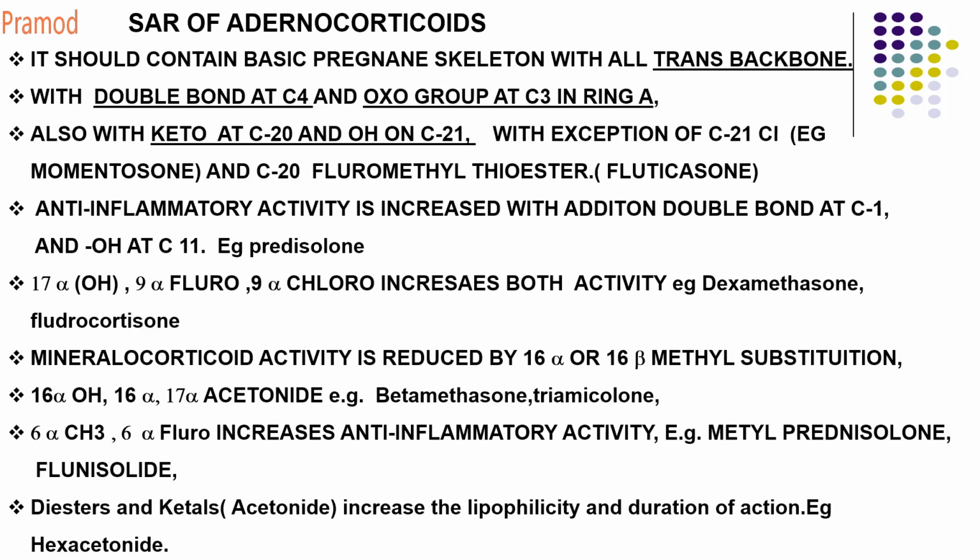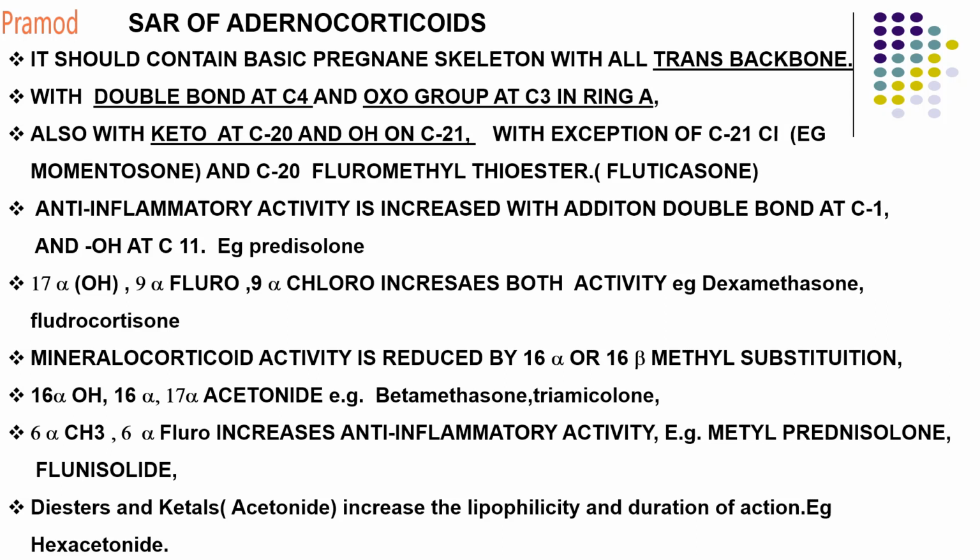Mineralocorticoid activity is reduced. The mineralocorticoid activity, that is your fluid retention, is reduced by 16 alpha or 16 beta substitution. So if there is a methyl substitution at 16 alpha or beta, then the mineralocorticoid activity, that is fluid retention, will be reduced. 16 alpha hydroxy or 16, 17 alpha acetonide increases your glucocorticoid anti-inflammatory activity.